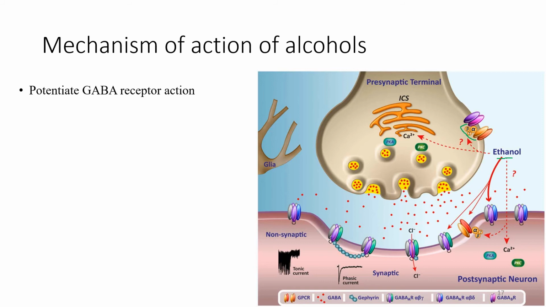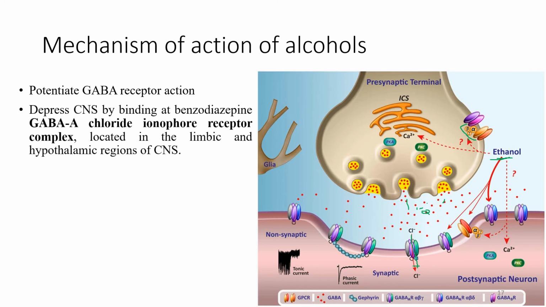You can see these small red dots are the GABA. GABA is released, ethanol helps its binding to the GABA receptors, and chlorine influx takes place. With chlorine influx there is hyperpolarization, inhibiting the action potential and relaxing the body.